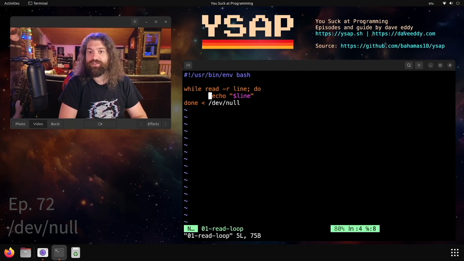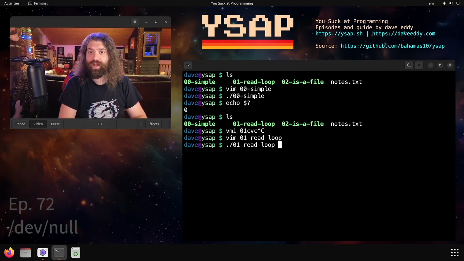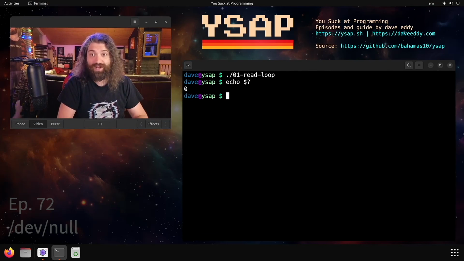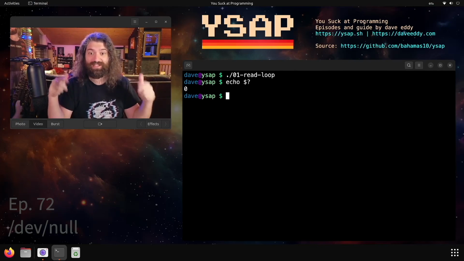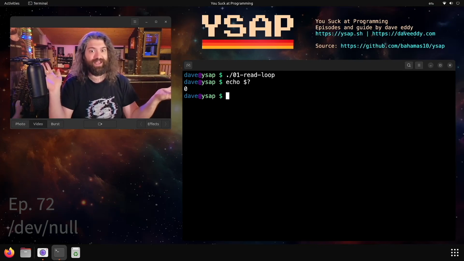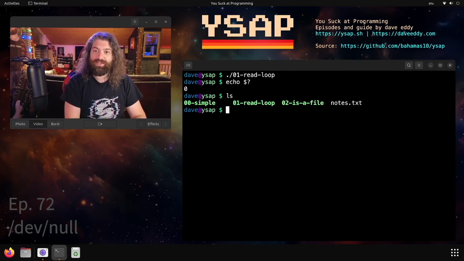Instead of using cat, we can use bash built-ins. We can read in from this file, do a while read line, and echo line. This would normally read a file line by line. So what happens if we run it like this? No trickery. It does exactly what I said it would do. It will successfully open the file, the loop will run 0 times, it will have nothing to print, and we're done. Super simple.